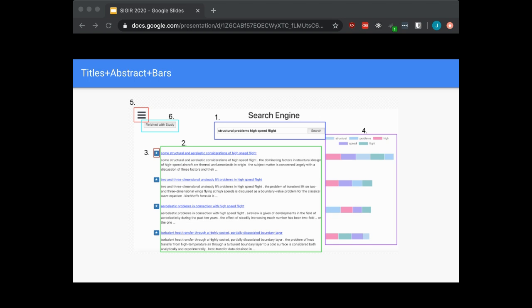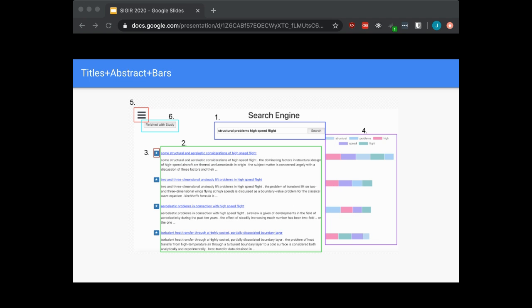Here's the UI for our paper, dubbed Titles Abstract Bars. We decided to use a modern approach to search visualization to lower the cognitive load for users. In the middle at the top, we can see a search bar to enter queries. Below, we can see search results for that particular query. Each document is given a bookmark button, which users can use to save a particular document that they find important. To the right of each document, we have a score ranking, which is calculated by Okapi BM25.